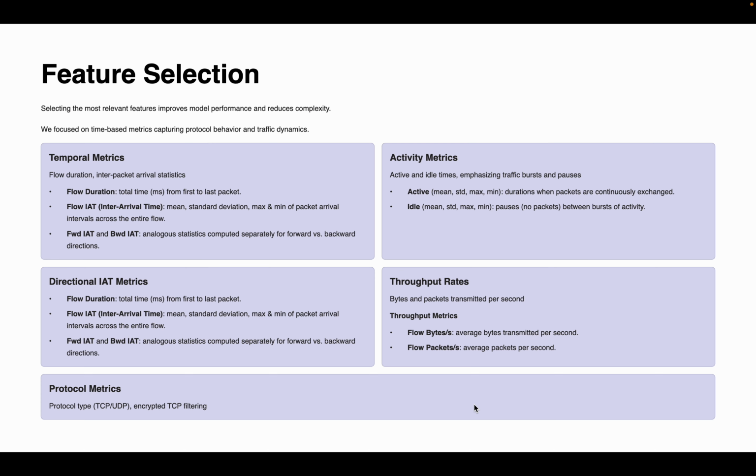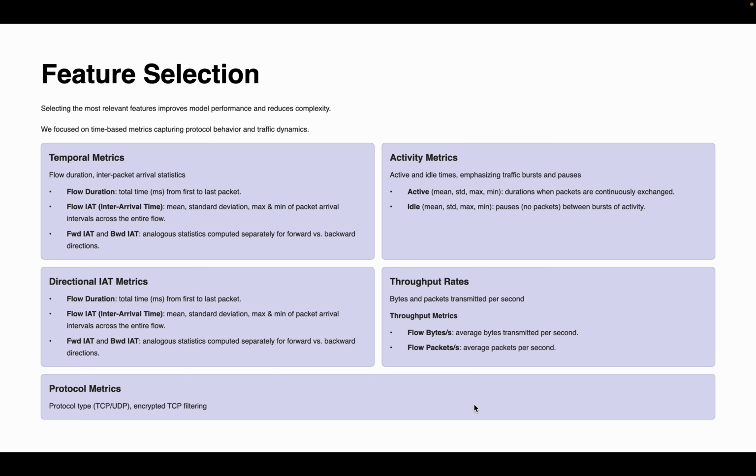Here the temporal matrix captures timing patterns like flow duration and inter-arrival time, which helps understand overall traffic flow behavior. The directional IAT matrix is the same as temporal but computed separately for forward and backward directions, useful to detect imbalance or asymmetric traffic common in encrypted flows.